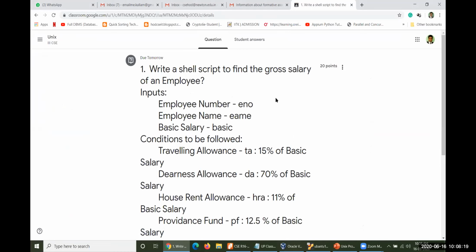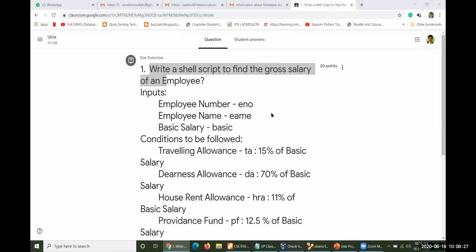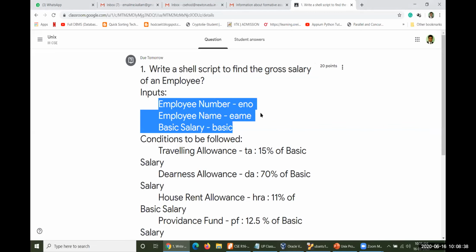This is the question. You need to find the gross salary of an employee. The inputs you are expected to take are employee number, employee name, and the basic. These are the variable names.